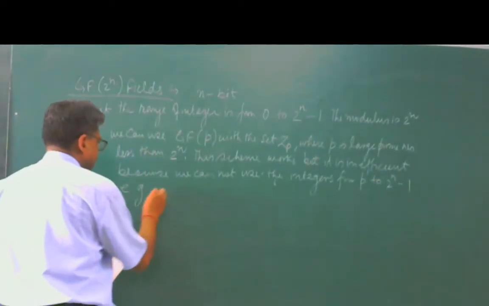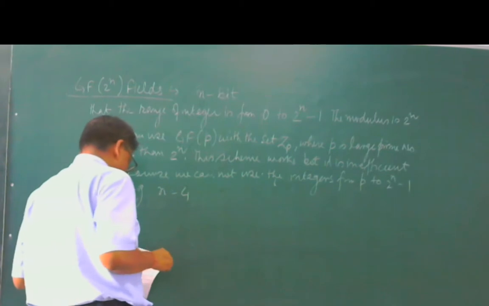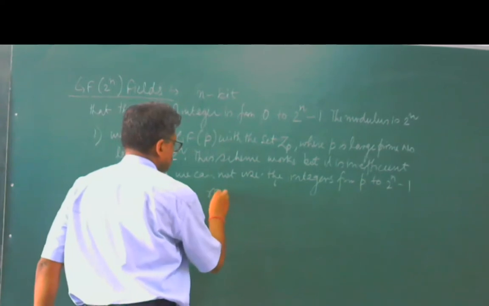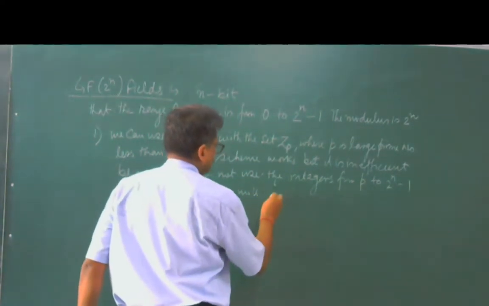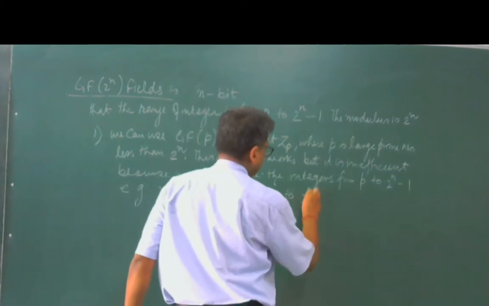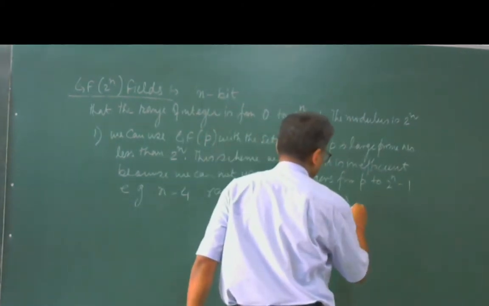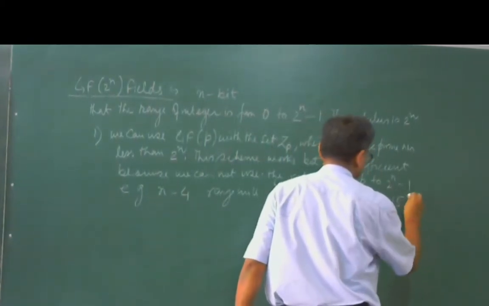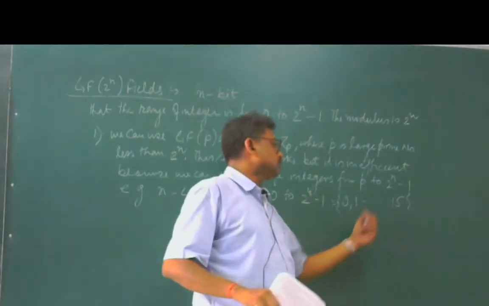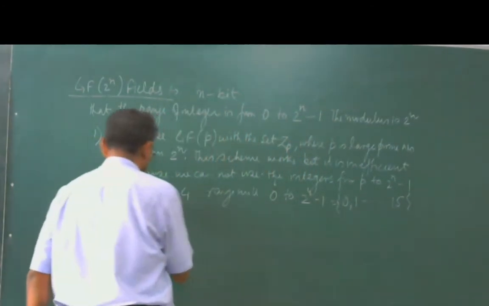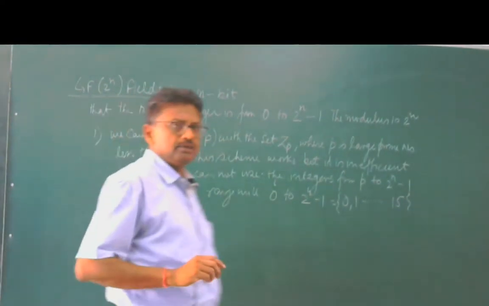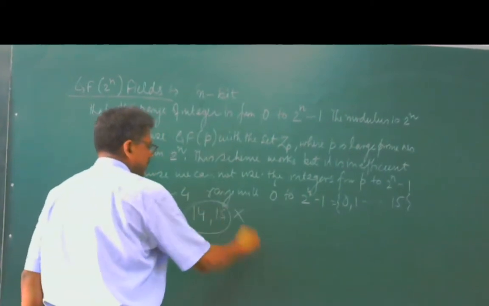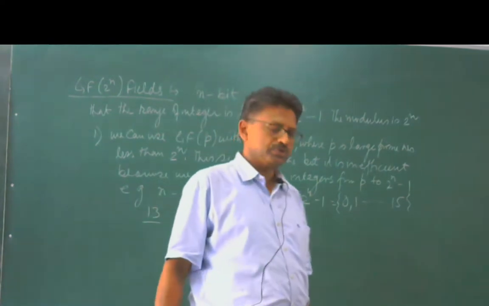If I take an example, suppose n is equal to 4. So 2 to the power 4, the range will be 0 to 2 to the power 4 minus 1, that is 0, 1 up to 16 minus 1, 15. And the largest prime number in this particular set is 13. So we cannot use 14 and 15. They remain unused.